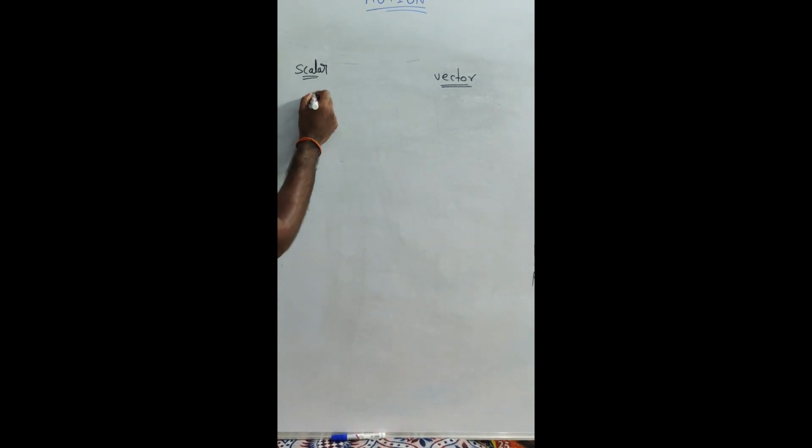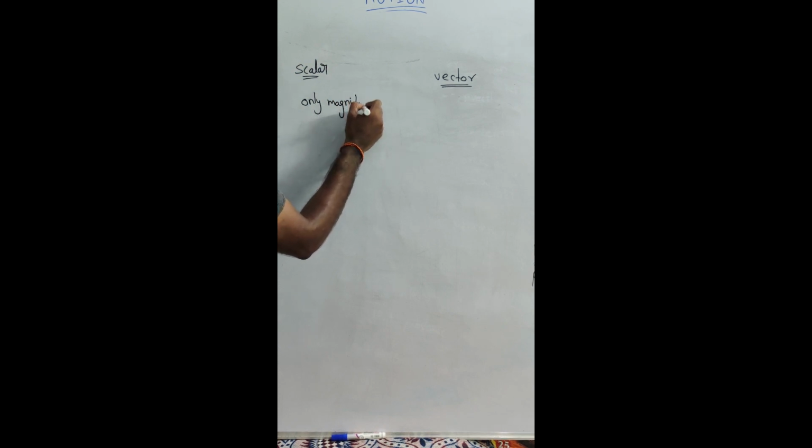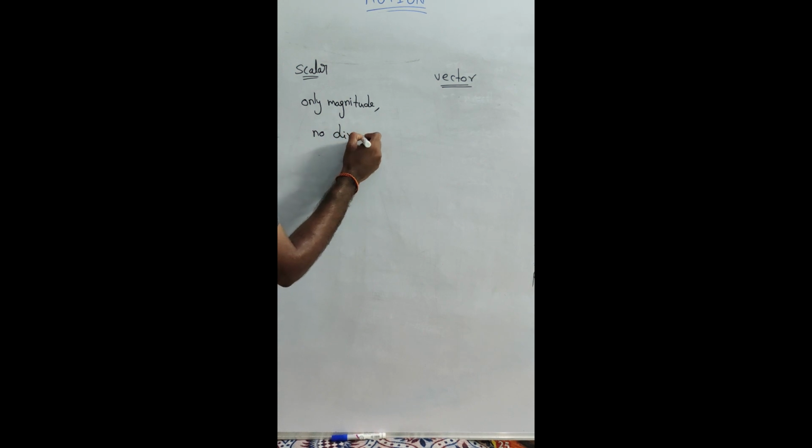What is meant by scalar? What is meant by vector? The quantities which have only magnitude but no direction are called scalar. No direction means no specified, particular direction.